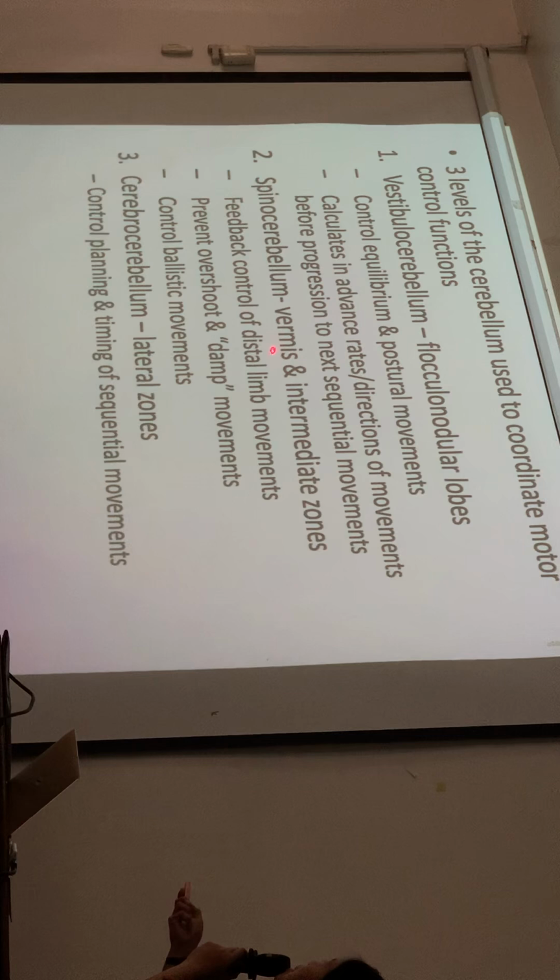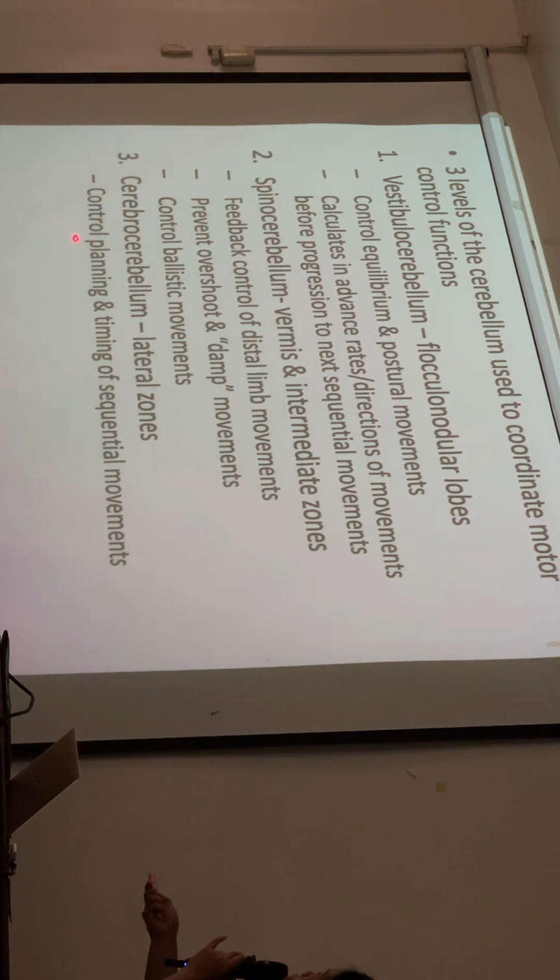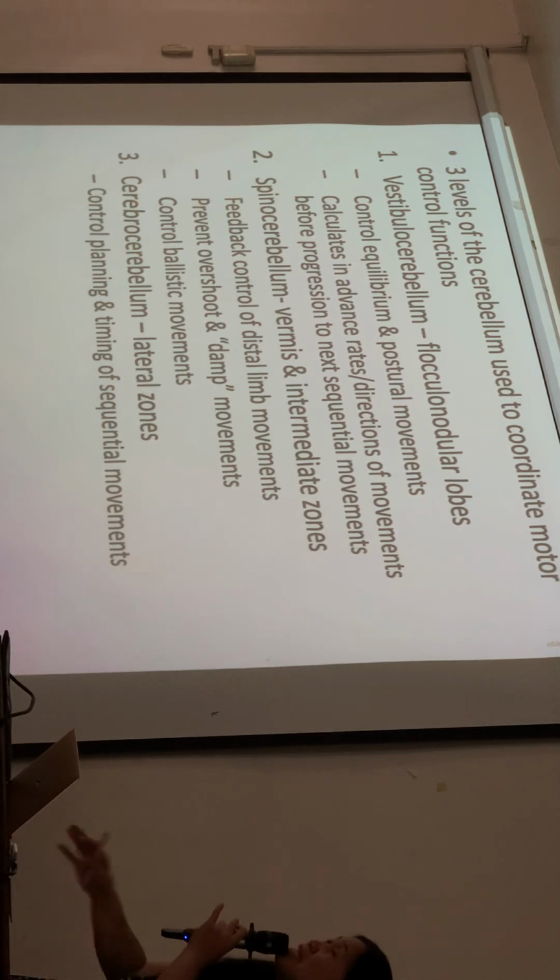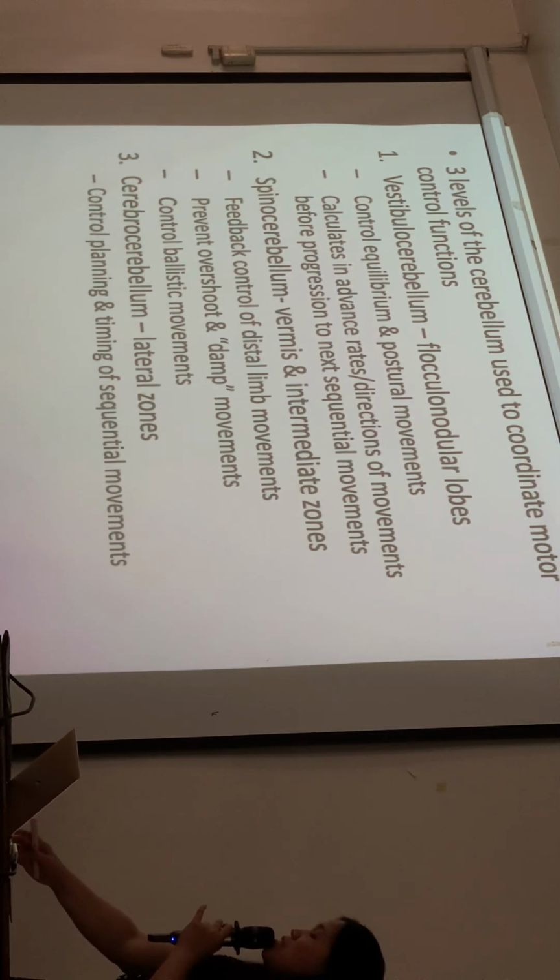Spinocerebellum is in the mid vermis and intermediate zones. So it provides feedback control of distal limb movements, prevents overshoot and damps movements, controls ballistic movements. Cerebrocerebellum, the lateral zones, controls planning and timing of sequential movements. So basically 3 functional parts of the cerebellum.